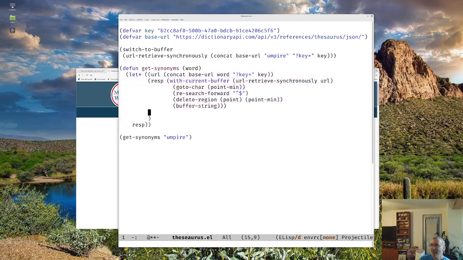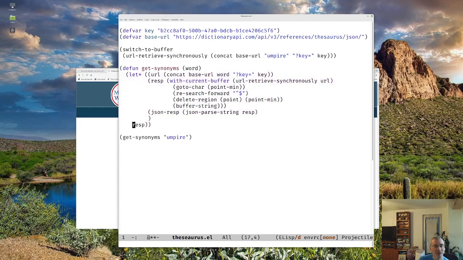Now we're getting there. We're just going to go a little further today because we're approaching 20 minutes. What we're going to do here is convert this into JSON. So we're going to get the JSON version of our response. We'll call that JSON response, and that's just going to be json-parse-string of the response.